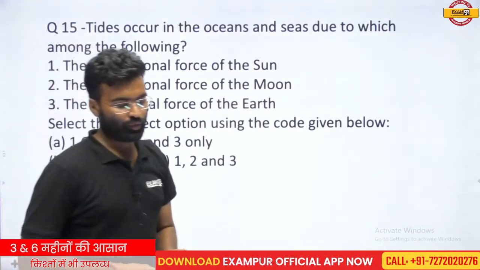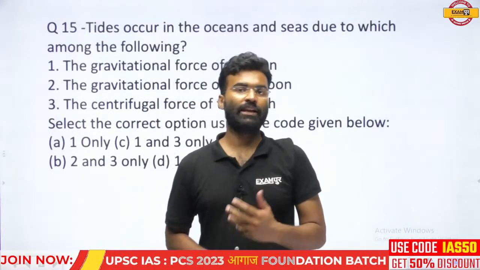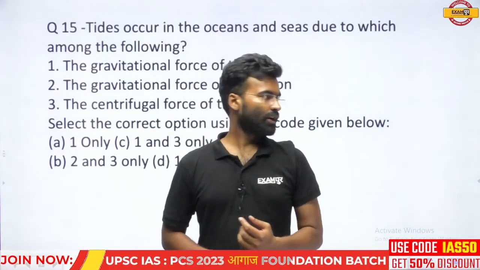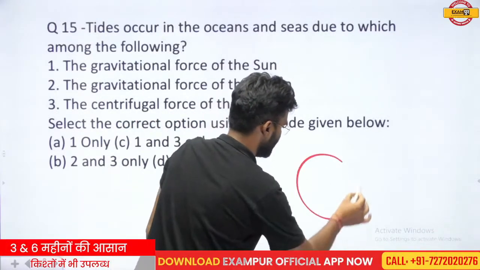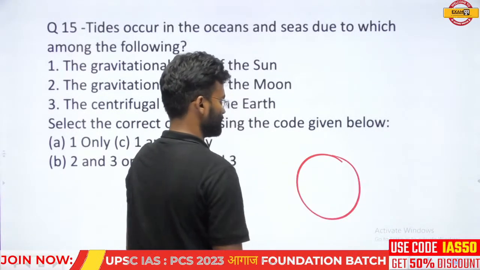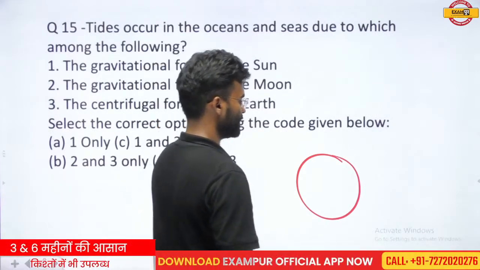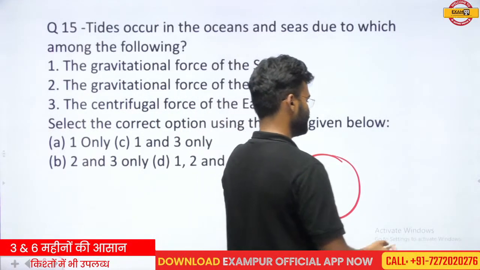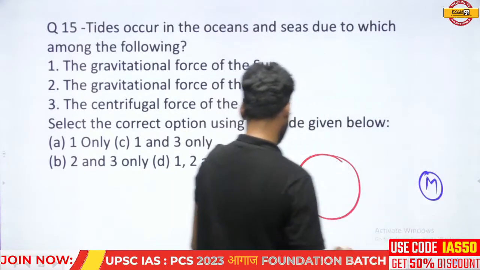Okay, so what is the tide? Tide is basically a tendency of the sea level to rise. So you know that we are living on the earth, and there is a liquid mass on the earth's surface, and there are two celestial bodies which have more impact on the earth. One is the moon and the other is the sun.